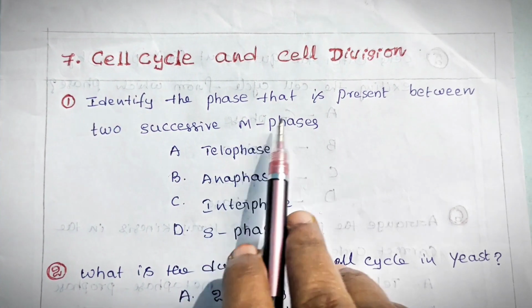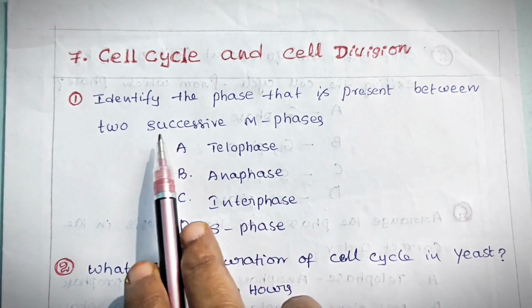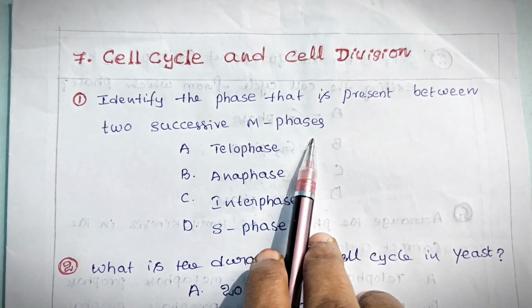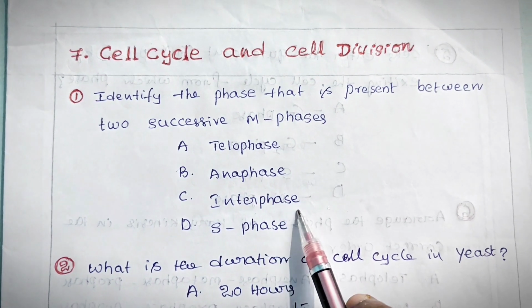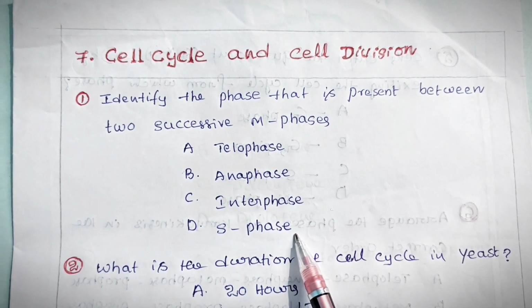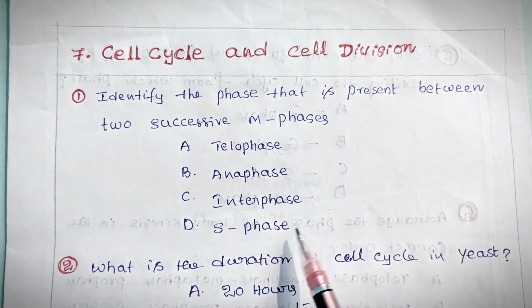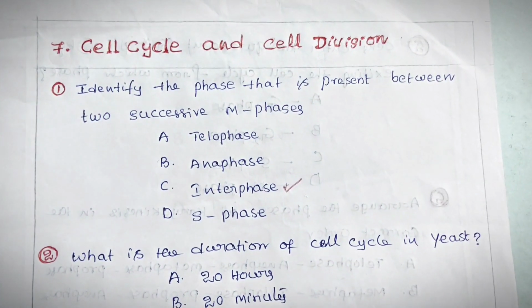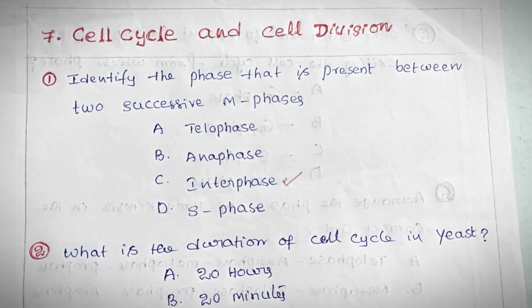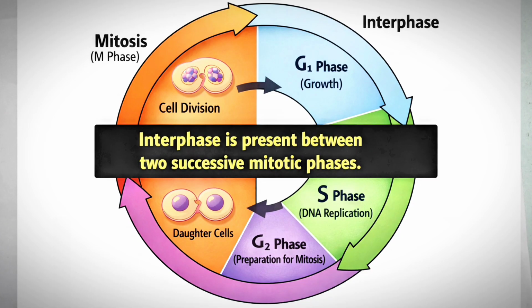Identify the phase that is present between two successive M phases. Options are telophase, anaphase, interphase, S phase. For this, interphase is the correct answer. Interphase is present between two successive cell divisions.